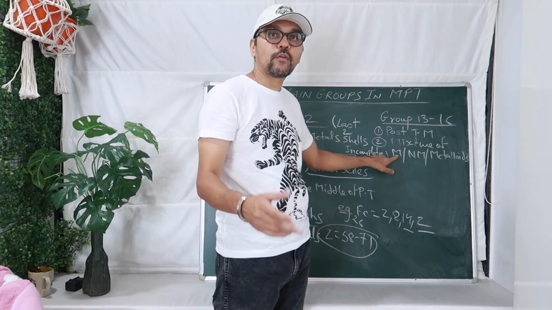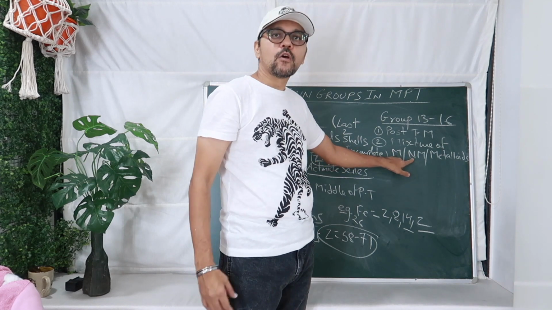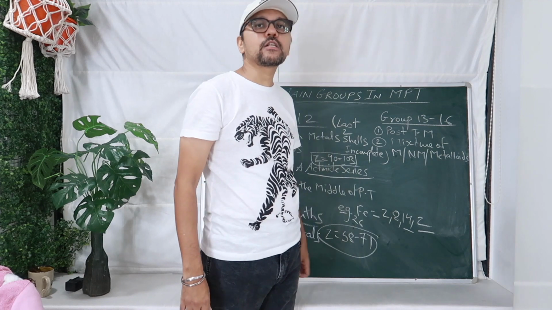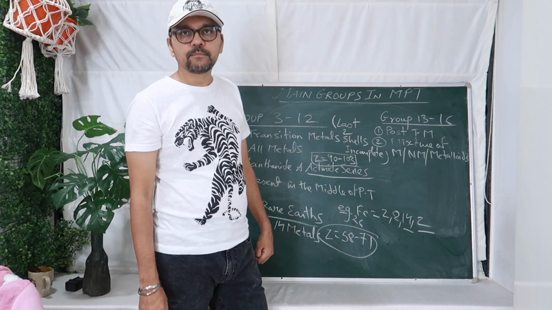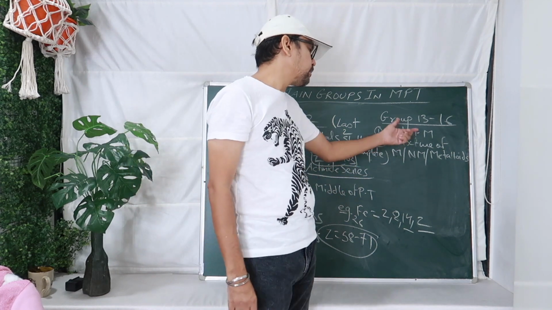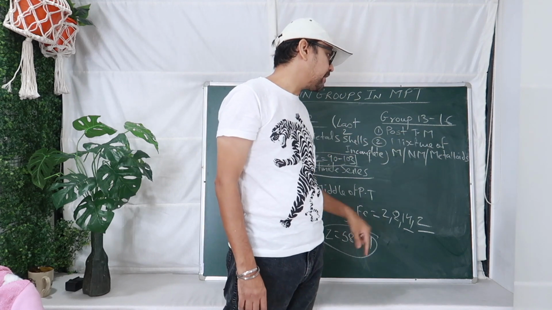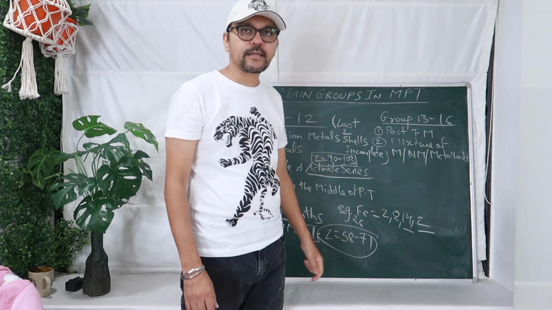You are going to find tin is there, lead is there in group 14. Non-metals are also there: oxygen is there, nitrogen is there, fluorine is there, chlorine is there, and metalloids are also present over here, like silicon, germanium. So it's a mixture of all. So in group 13 to 16 you have to know only 2 points. They are called post-transition metals, and it is a mixture of metals, non-metals and metalloids.